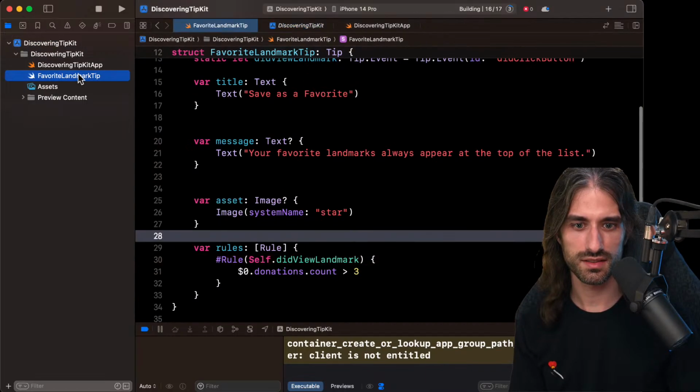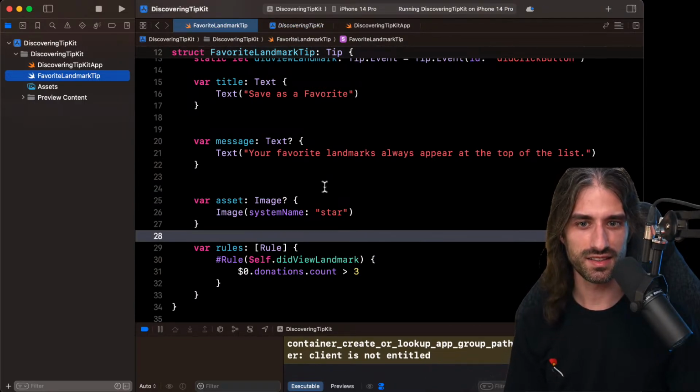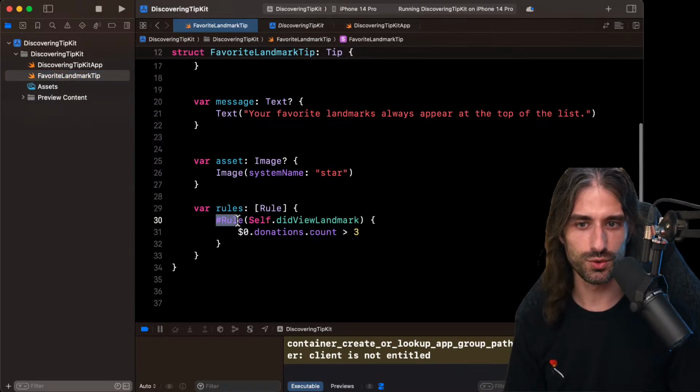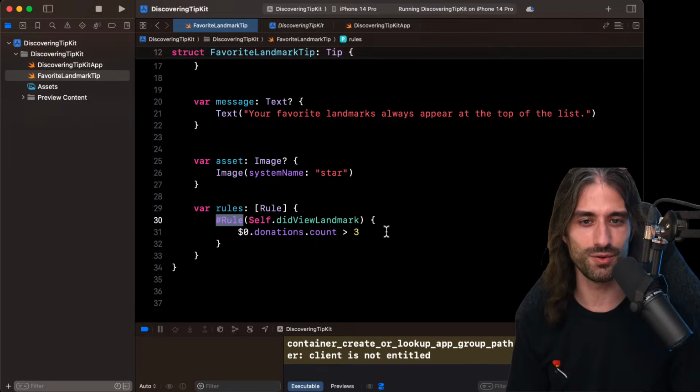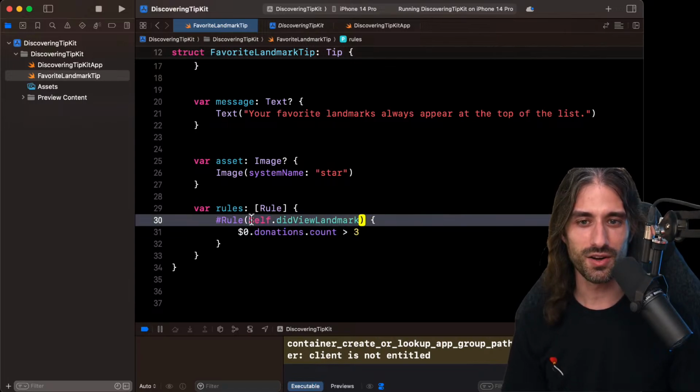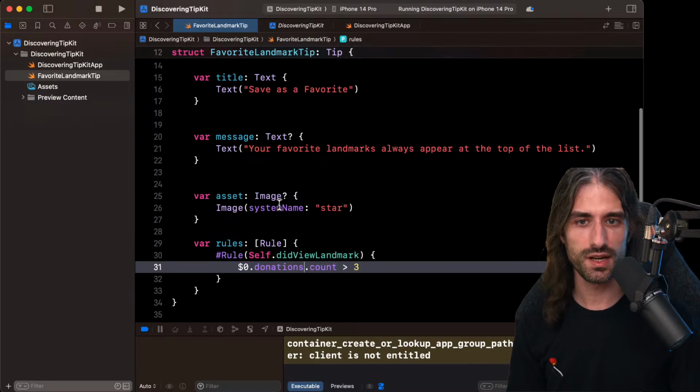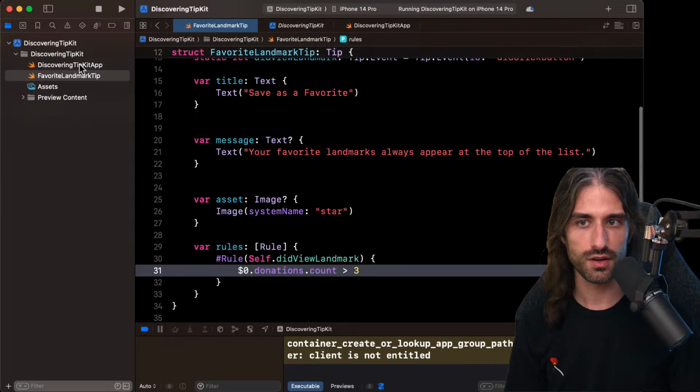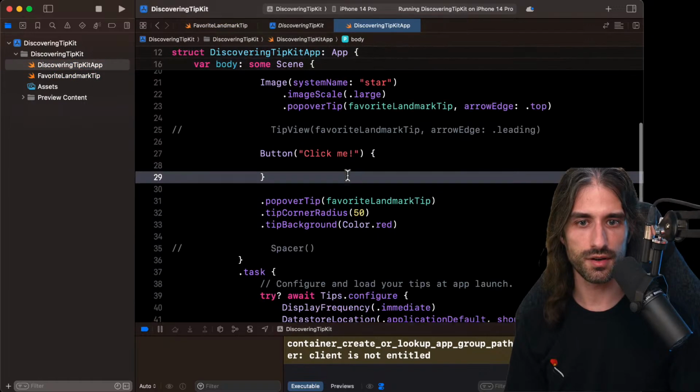I'm building. Build succeeded. That's amazing. I'm so glad I saw this warning before. If you want to use the rule, okay. I'm so glad I've been able to solve this, and it didn't end up like my Vision Pro live stream where the sample project just wouldn't build with the new Xcode beta, and I was like, okay, I guess this is game over because I cannot do anything if the project doesn't build. Okay, so now all we need to do is to actually donate the event when the user taps on the button.